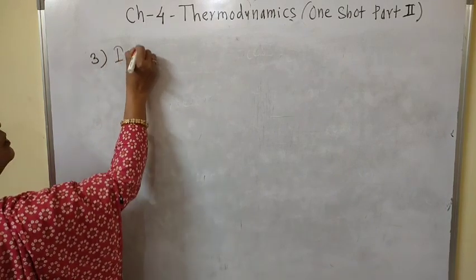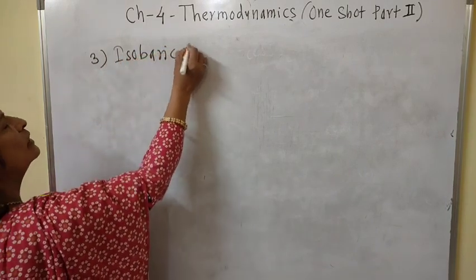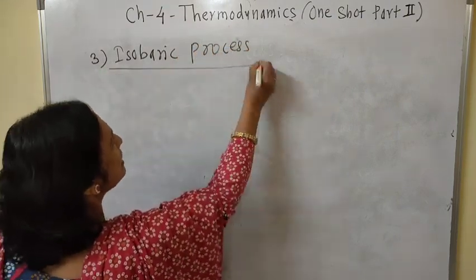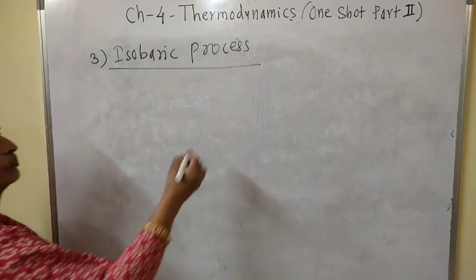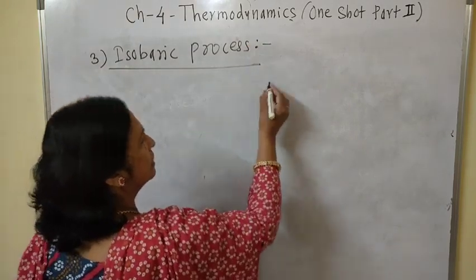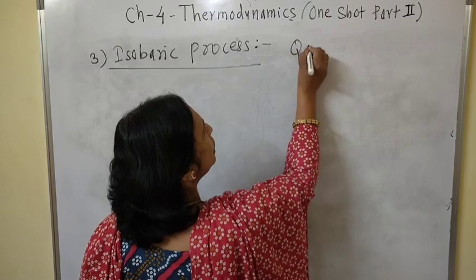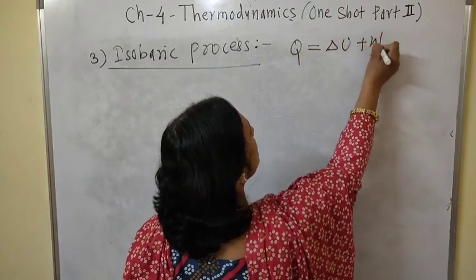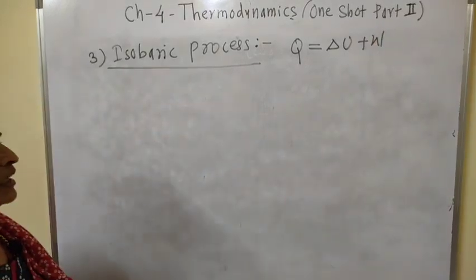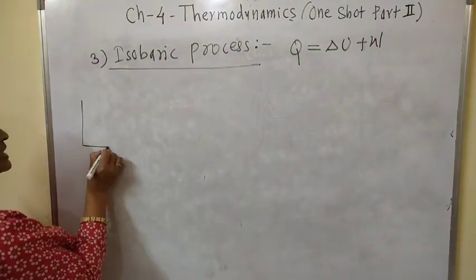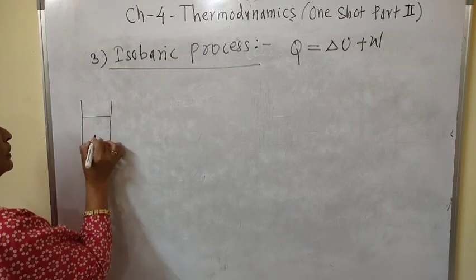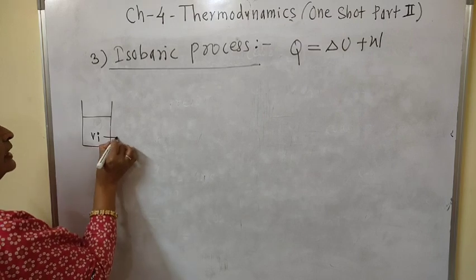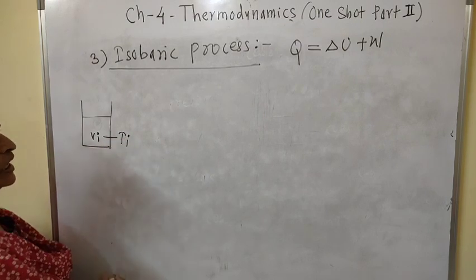Then isobaric process. We have to study the thermodynamics of this process. Now, we know the first law of thermodynamics, Q equals change in internal energy plus external work done. Now, suppose this is a system and Vi is the initial volume and Ti is the initial temperature.